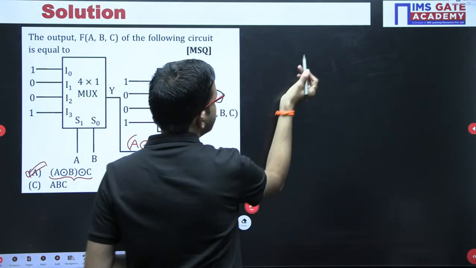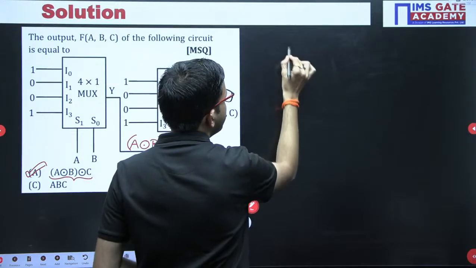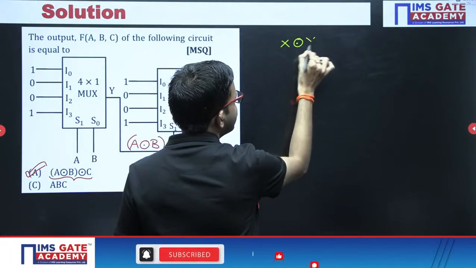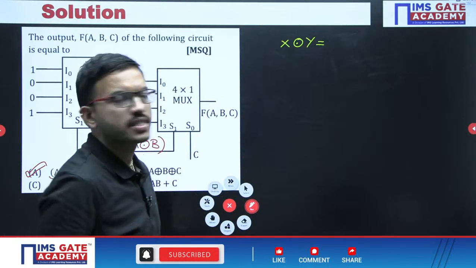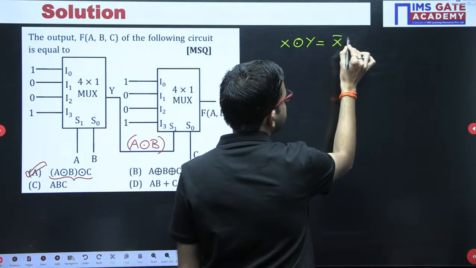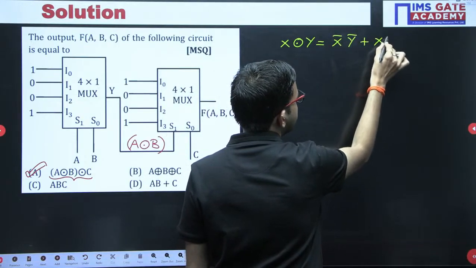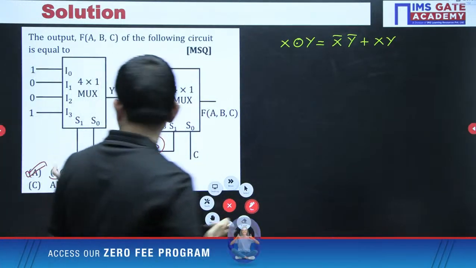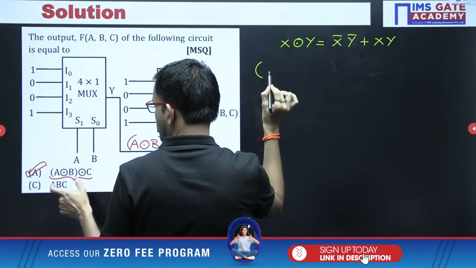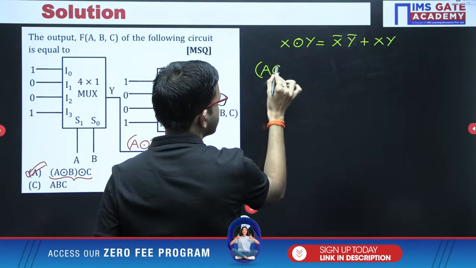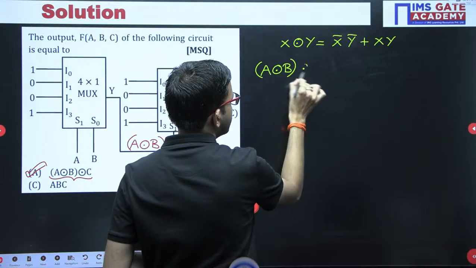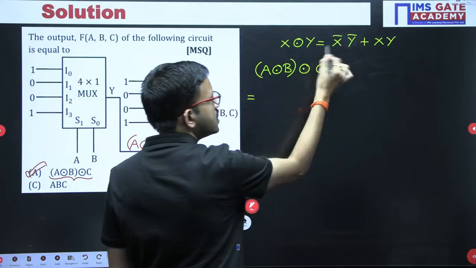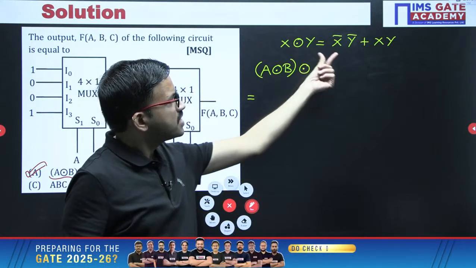Say for example, for the timing I am considering different variables like X and Y. If you are having X exclusive-OR Y for the 2 input case, X bar Y bar plus XY, this is the logical expression for the XNOR gate. Now here you are having the first term, in place of X you are having A XNOR B, XNOR with another variable that is C. Okay. Now see, you can just expand as per this notation, that's all.